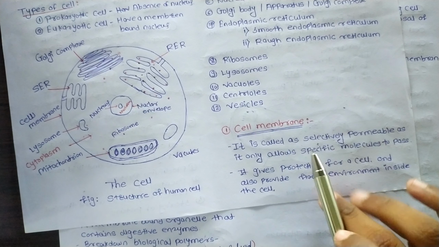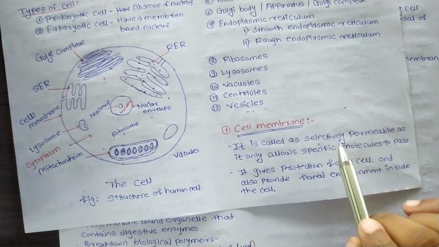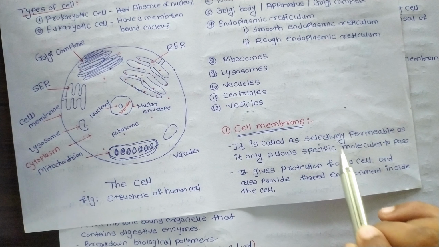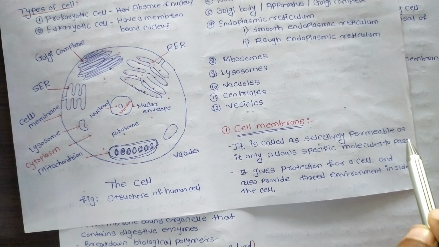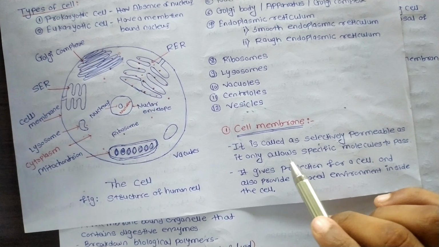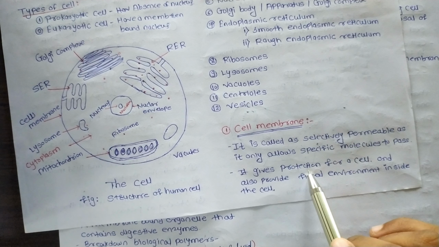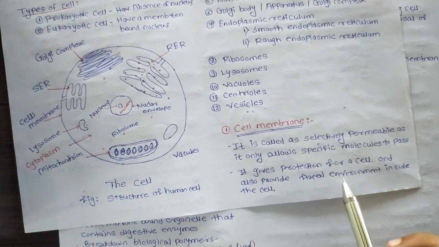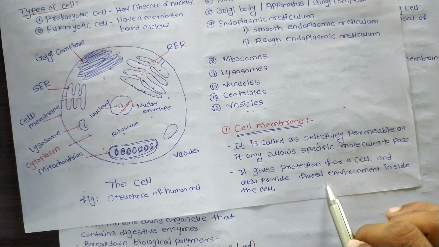What do you mean by the cell membrane? It is also called selectively permeable as it only allows specific molecules to pass through it. Cell membrane covers all the cell organelles within the cell. It gives protection for the cell and also provides a fixed environment inside the cell.